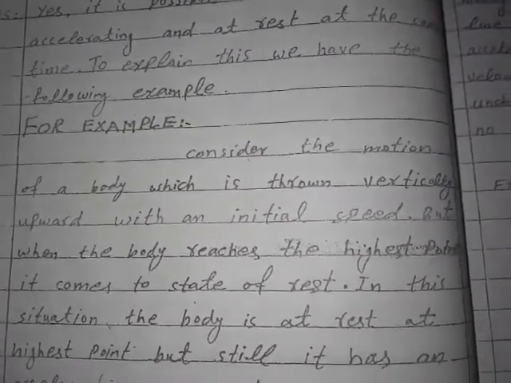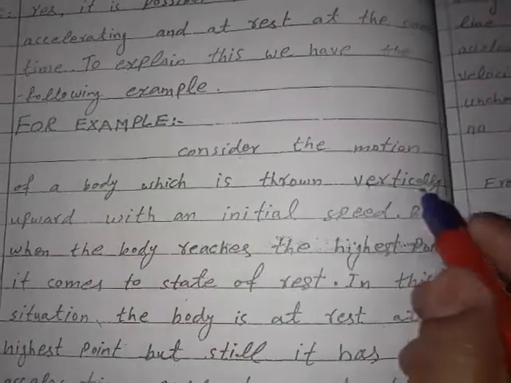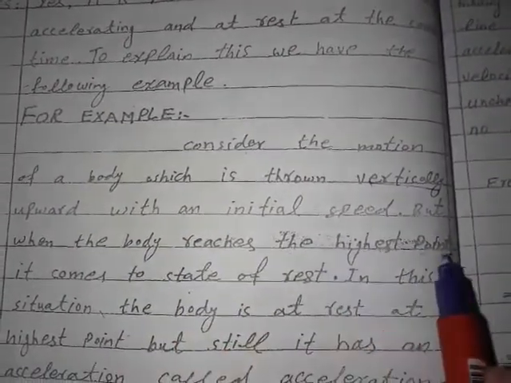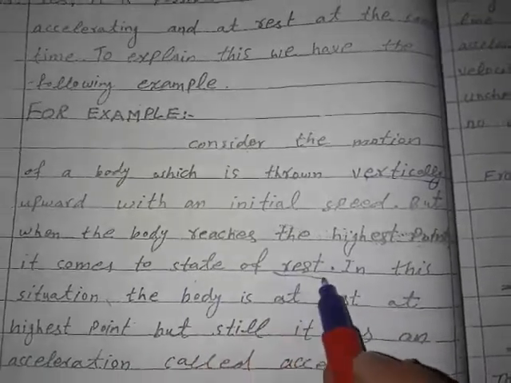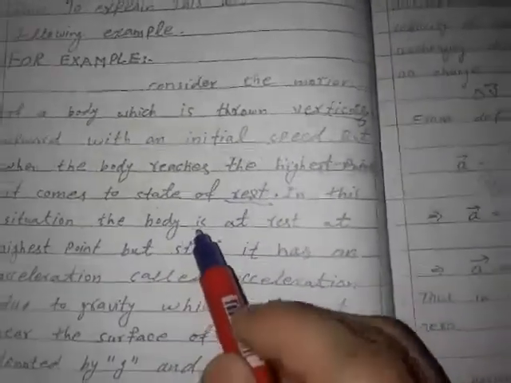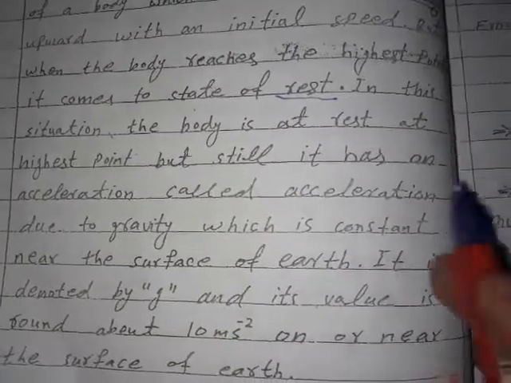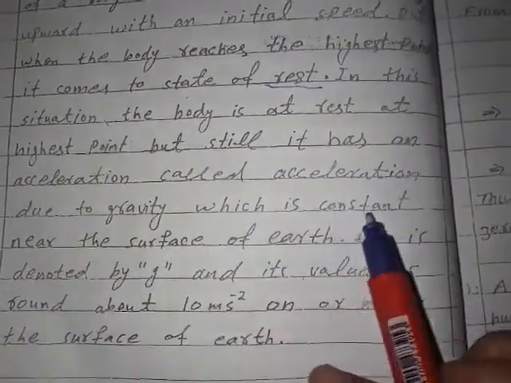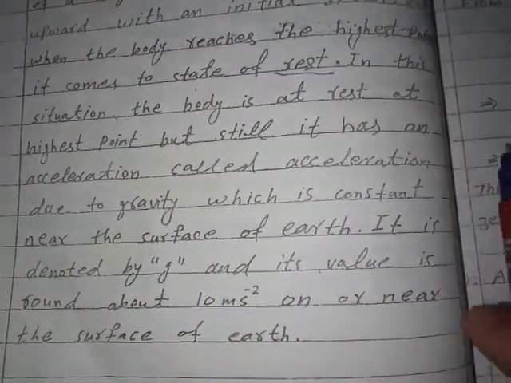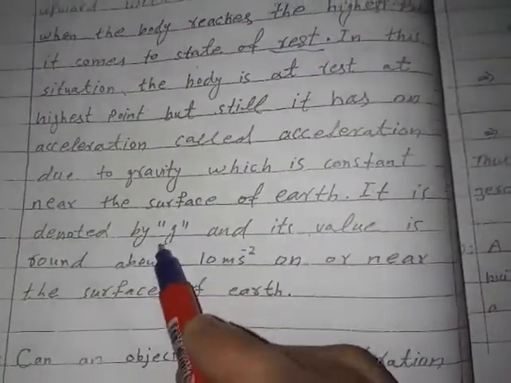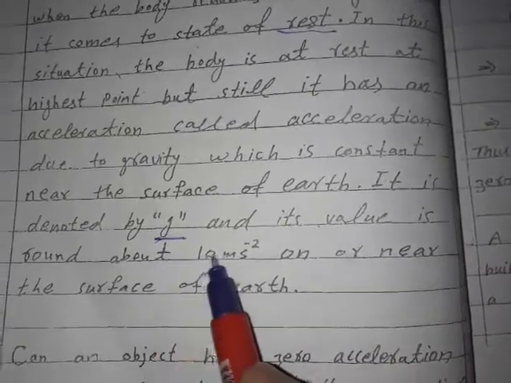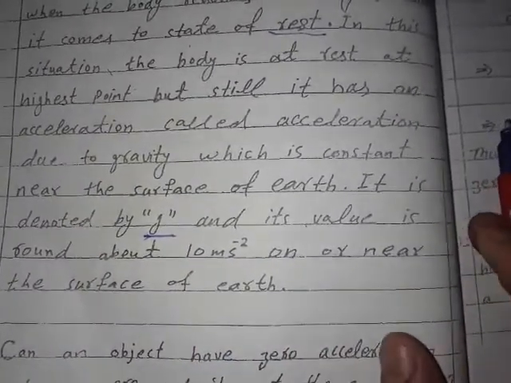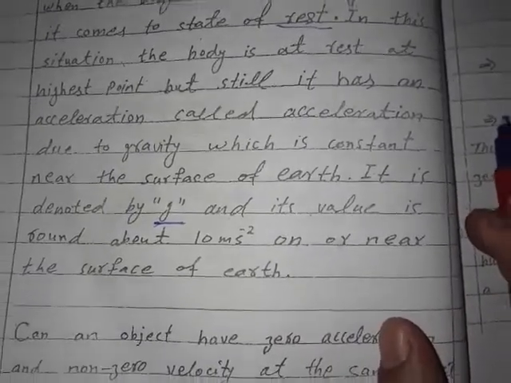Consider the motion of a body which is thrown vertically upward with an initial speed. When the body reaches the highest point, it comes to a state of rest. In this situation, the body is at rest at the highest point, but still it has an acceleration called the acceleration due to gravity, which is constant near the surface of the earth. It is denoted by g, and its value is roughly 10 meters per second squared near the surface of the earth.